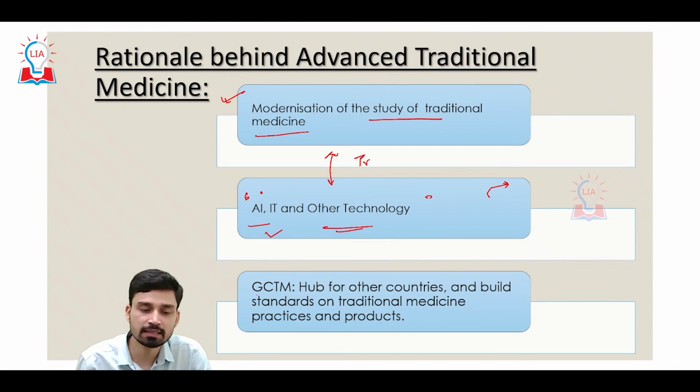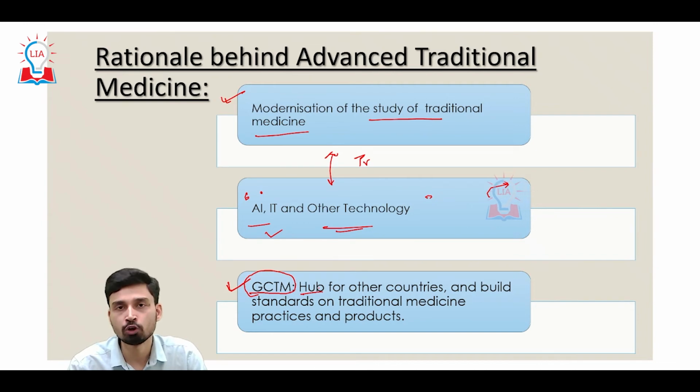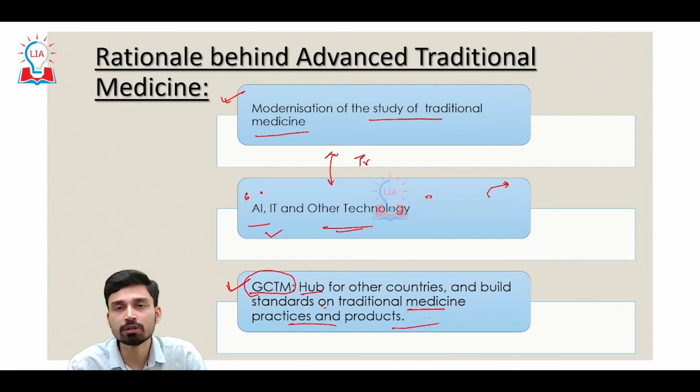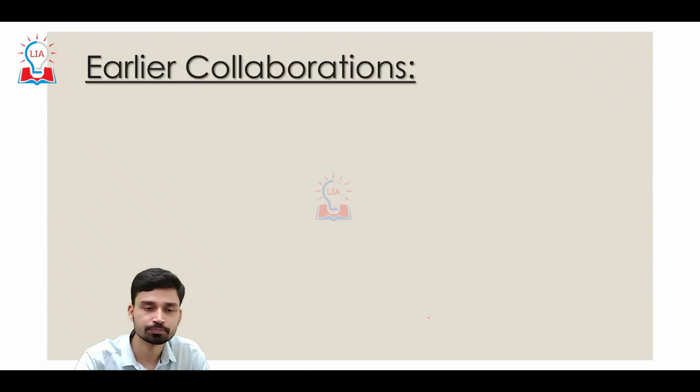And in this context, we have to understand that WHO aims to make GCTM a very important hub, not only within India, but also at the global level, for the building up of standards on traditional medicine practices and products that can be universally applied by all the medical practitioners of traditional medicine.